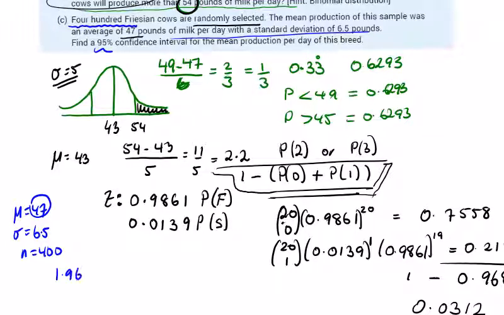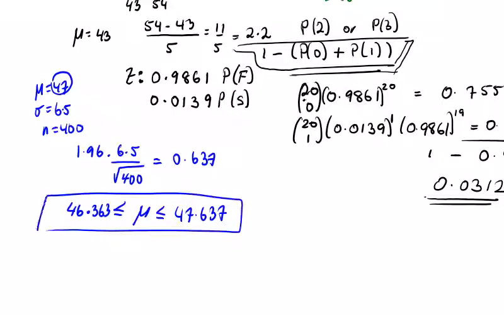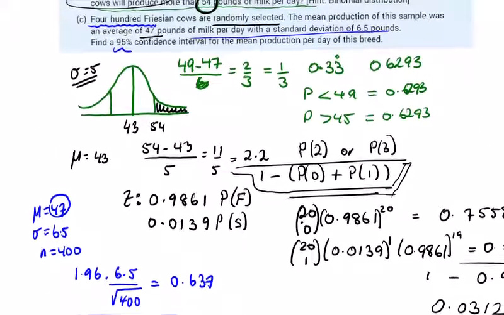We need to multiply 1.96 by standard deviation divided by the square root of 400, and that will give me 0.637. So I'm going to get 47.637 at the higher end for this population, and at the lower end I'm going to get 46.363. So my 95% confidence interval for Jersey cows, Friesian cows.